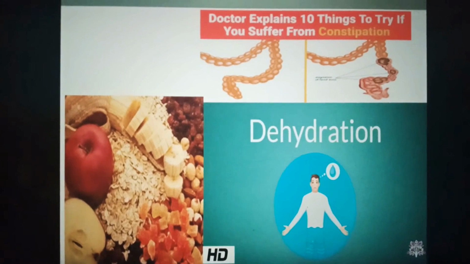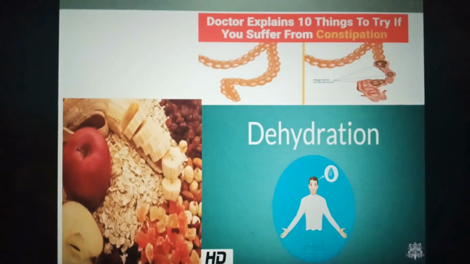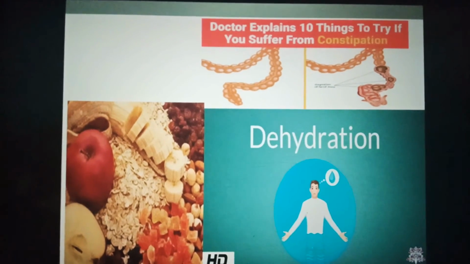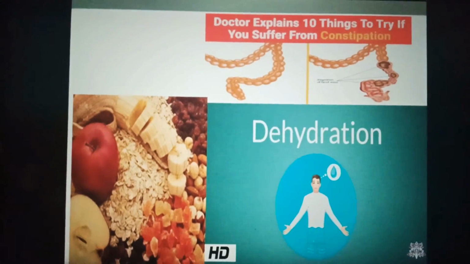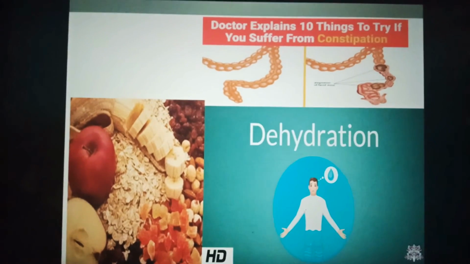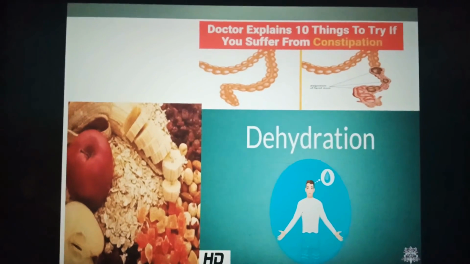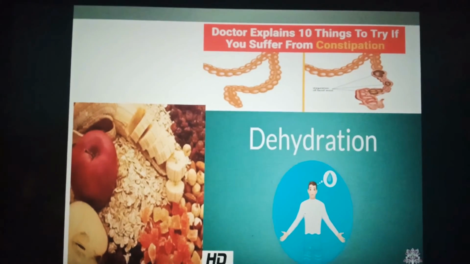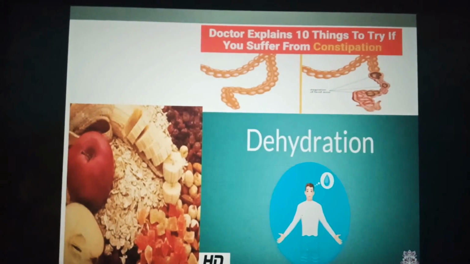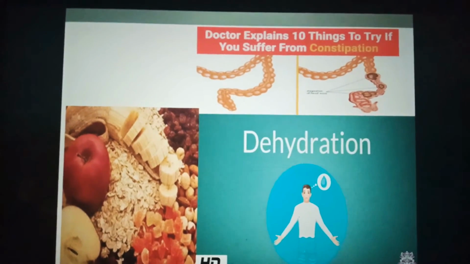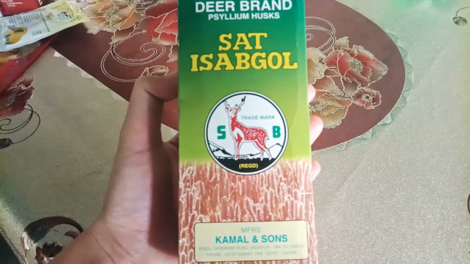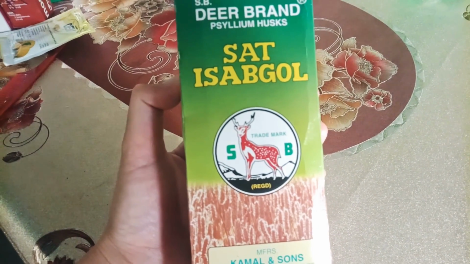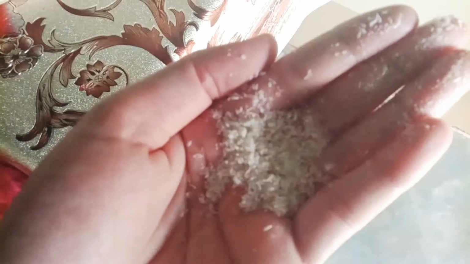Next is constipation, a condition where a person experiences hard feces that are difficult to remove from the body. The main causes of constipation include excessive absorption of water through the colon and insufficient intake of dietary fibers.